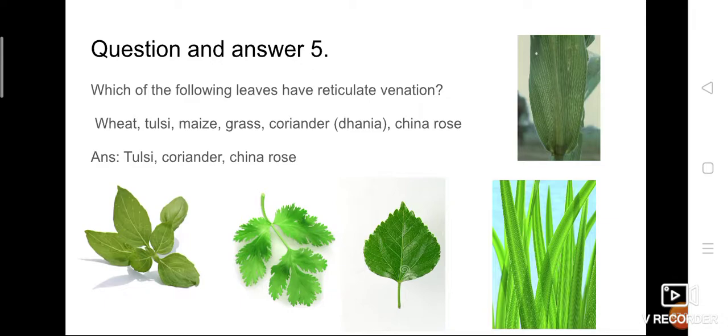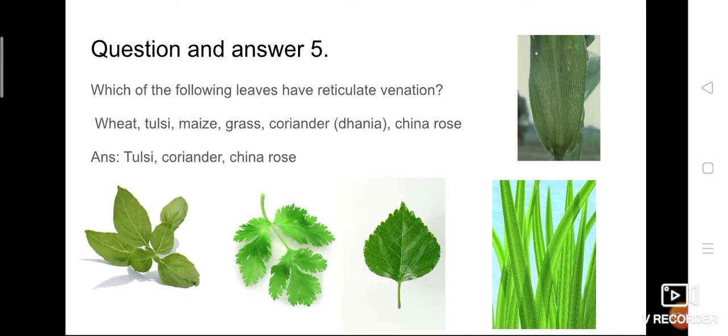Parallel means what? They are parallel to each other. That is straight veins. But reticulate means one primary vein will be there. From the primary vein, so many branches of veins will arise. They are called reticulate venation. Okay, here some plants were given. You have to find among these which leaves have reticulate venation. Wheat, tulsi, maize, grass, coriander, China rose. So you have to find what leaves they have, and identify only the reticulate venation.